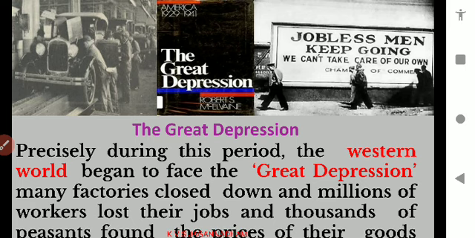So at the same time, by 1929, almost all the world was hit by the Great Depression. What is meant by Great Depression? Great Depression is nothing but a closure of factories, and millions of employees lost their jobs, and thousands of peasants found the prices for their goods fallen.